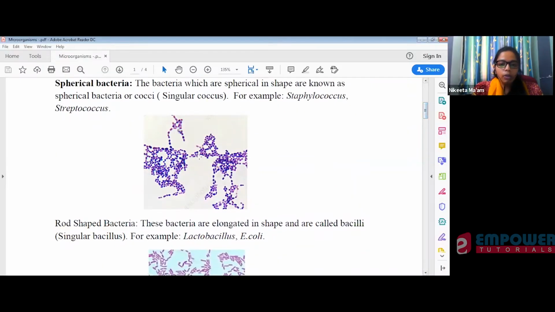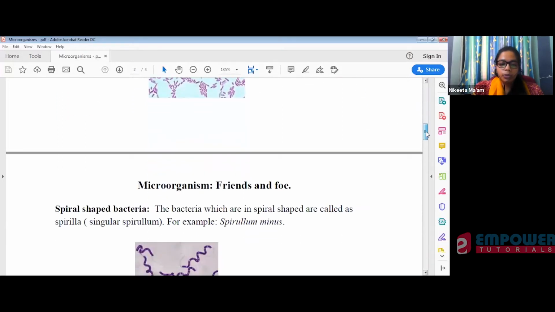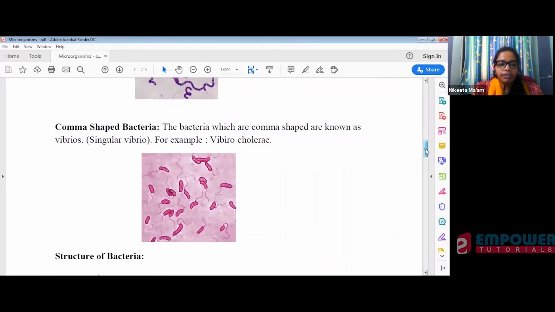This is how they actually look when we view them under the microscope. These are spherical-shaped bacteria. After Gram staining, those bacteria will be visible to you in this format. So these are cocci. Then you have rod-shaped bacteria, which look like this under the microscope. Then you have spiral bacteria, which look like this. And then you have comma-shaped bacteria, the Vibrio, which look like this.